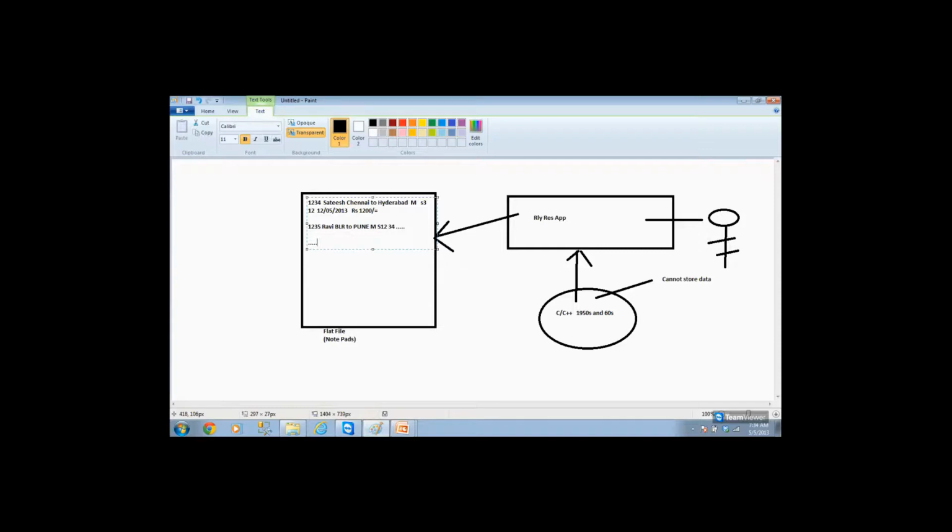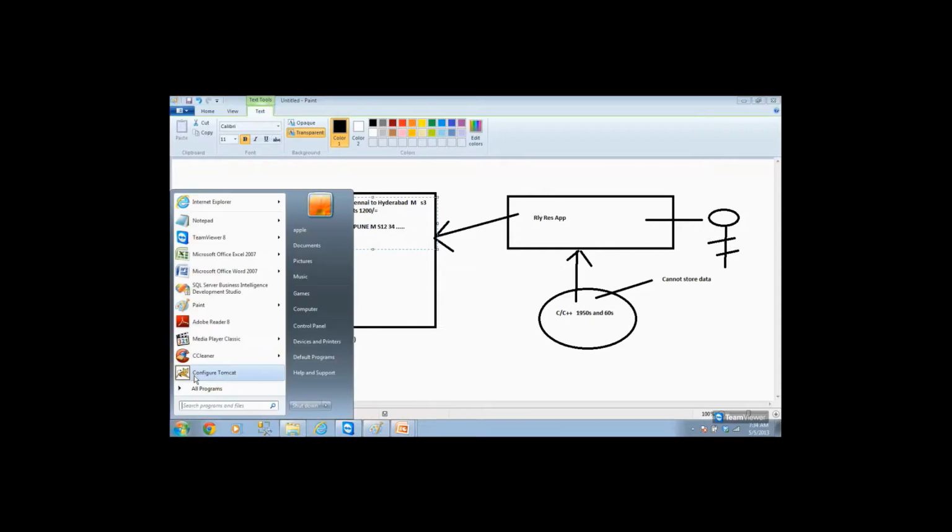But now plenty of other issues got started because the data is being stored in a notepad, in a flat file system. This was the story in 1950s and 60s. Initially, they did not have any clue where to store the data. They started with flat files.